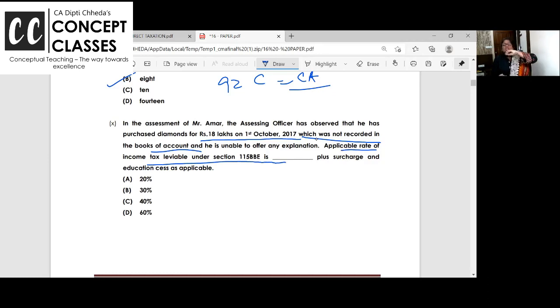This is super clear, we have been teaching this since inter level. 60% tax plus 25% surcharge plus 4% cess. I think it's coming 60% only. MCQ answer. Don't use the mobile calculator, use the calculator with me. I want you to remember, on 60, 125% is 75, into 104%, 78.